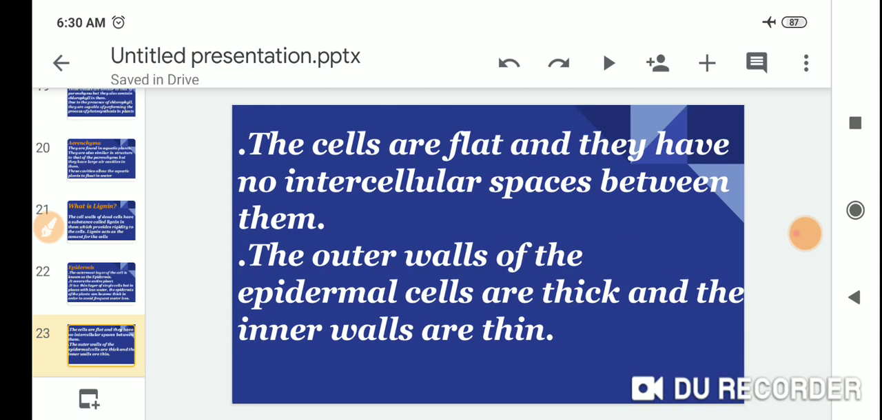The cells are flat and they have no intercellular space between them. The outer walls of the epidermal cells are thick and the inner walls are thin.